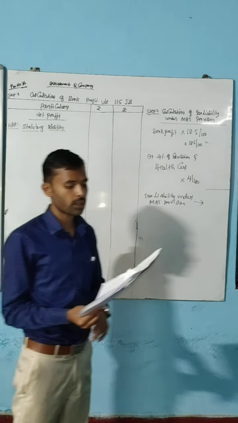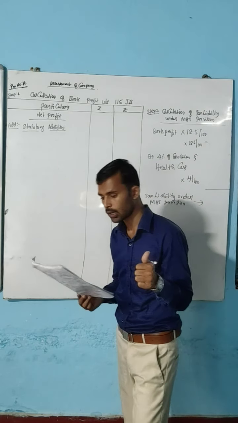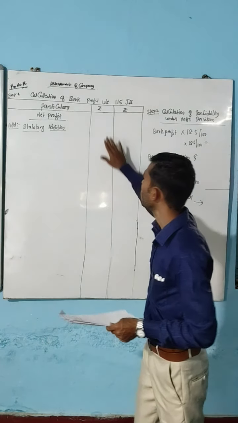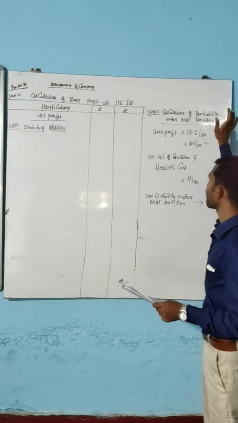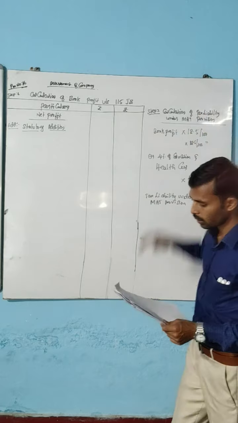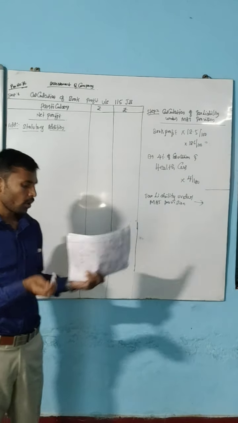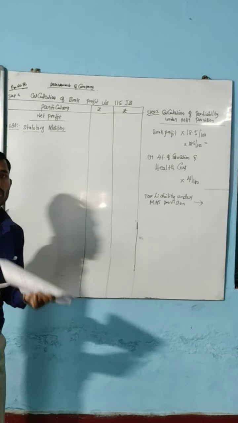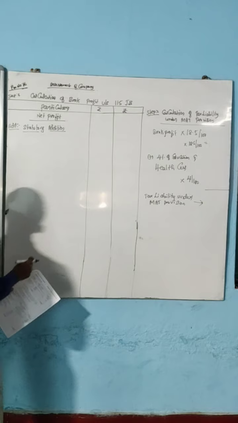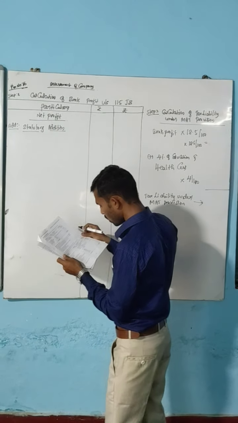Right? This is the information. With this information, you are supposed to calculate the book profit under section 115JB and the tax liability under MAT provision. A very simple problem, we will finish it soon. Now go with the calculation of book profit for MAT under section 115JB. Net profit given in the problem is how much?